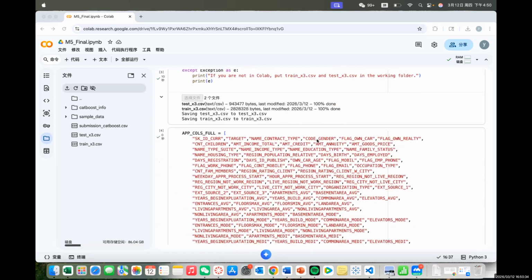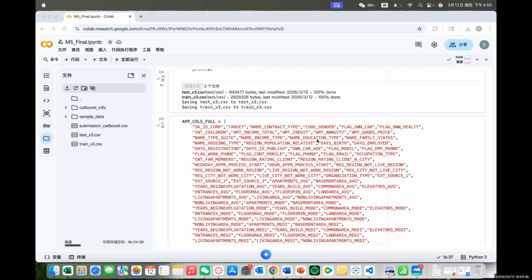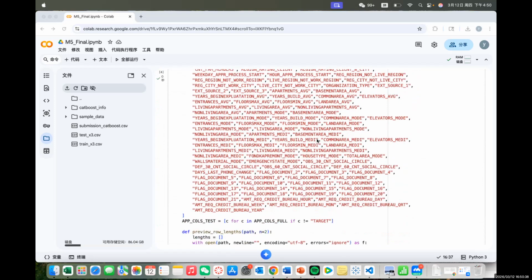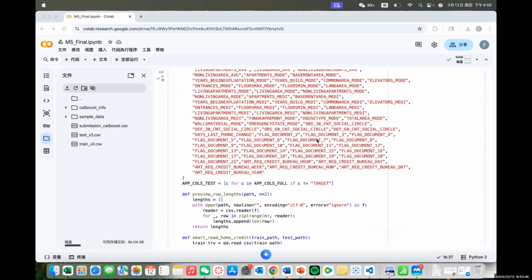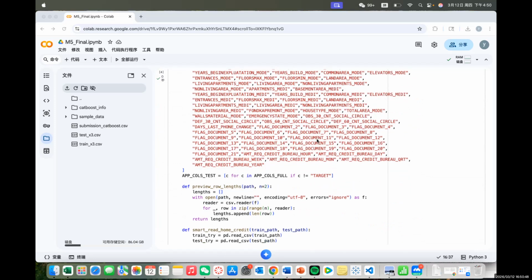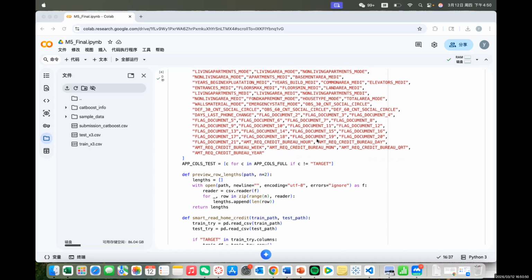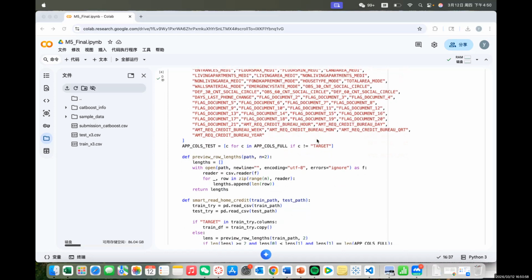During pre-processing, I handled missing values, replaced abnormal values such as 365243 in the days employed variable, and removed the constant columns. I also used class weights in CatBoost so the model could pay more attention to the minority default class.